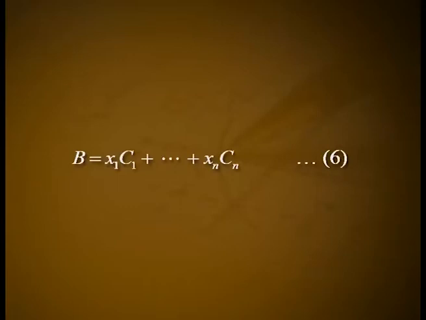Conversely, suppose the system of equations is consistent, so that there exist n scalars x1 etc. xn such that B is equal to x1 c1 plus etc. plus xn cn. Equation number 6.